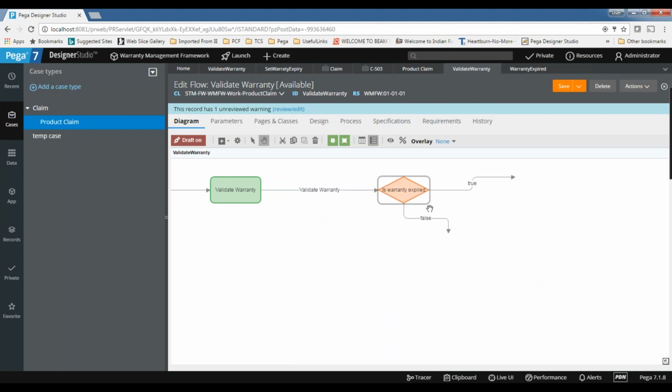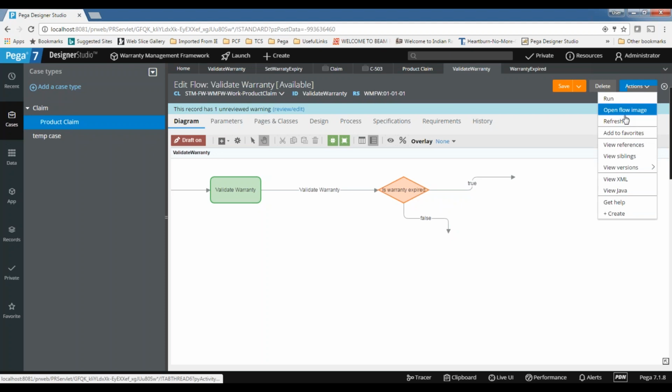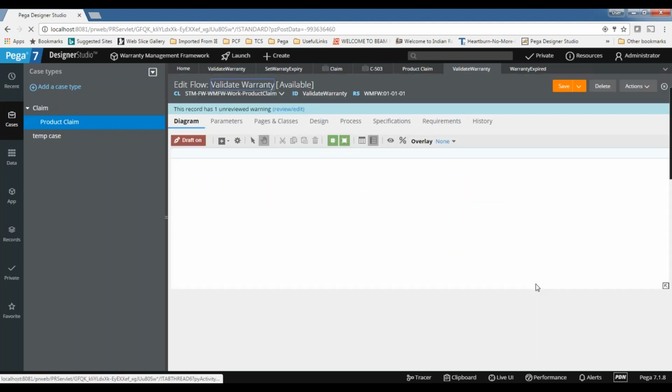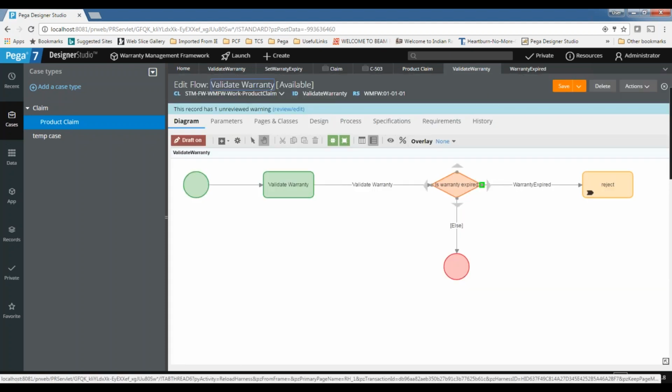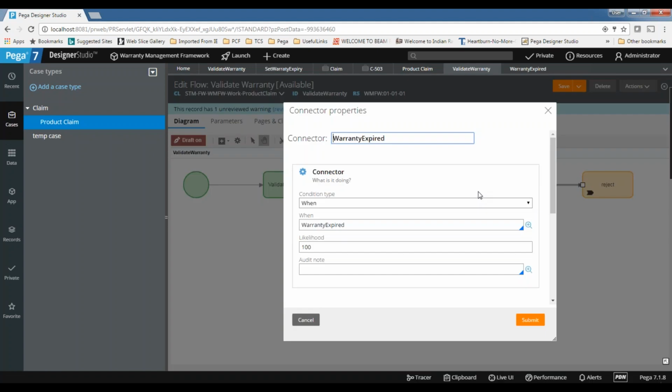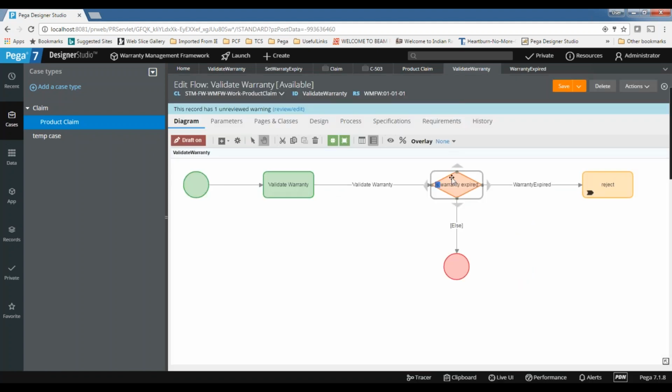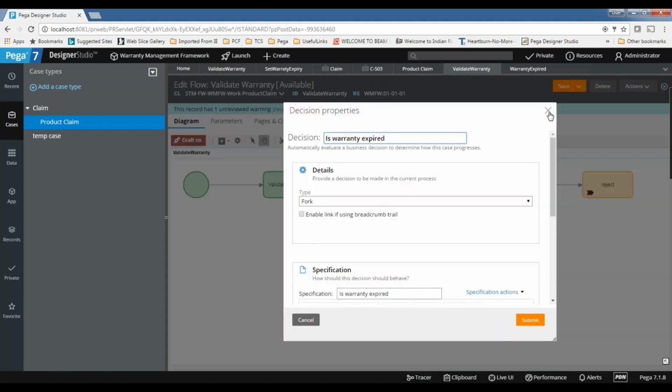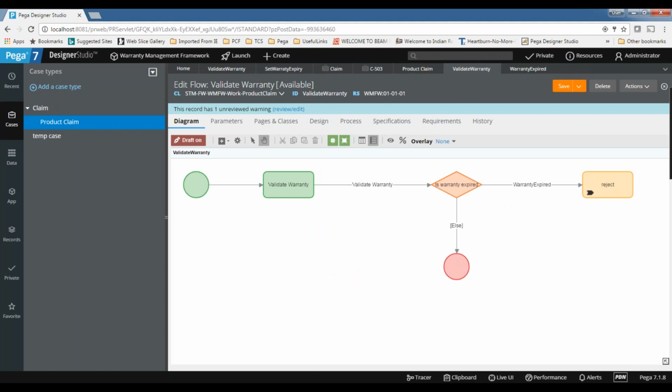Because there are only two outputs for the Boolean expression. If it is true, it means warranty expired. If it is false, it means warranty not expired. Whatever you want to do, same thing again. Okay, that's how you can use the Boolean expression. Isn't fork the same? No, right? We are writing fork in the connector. If you observe here, the fork actually is in the connector, but Boolean expression we are writing here only. Logic we are writing here only. The decision shape itself we are talking about. Yes. Okay. So if you want simple conditions, you can go for fork.